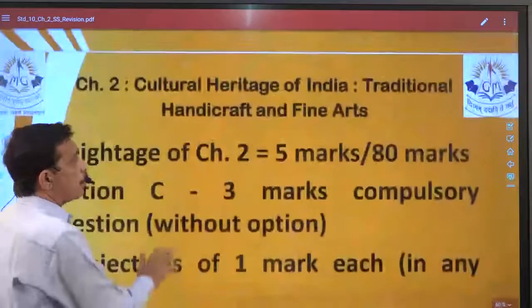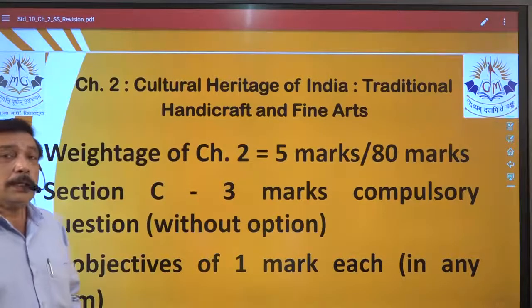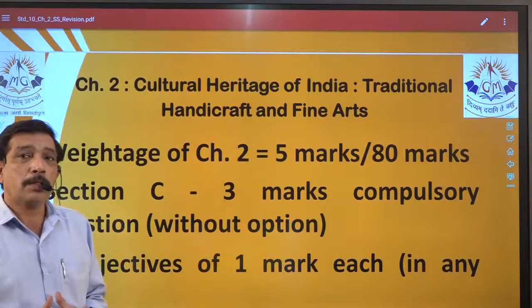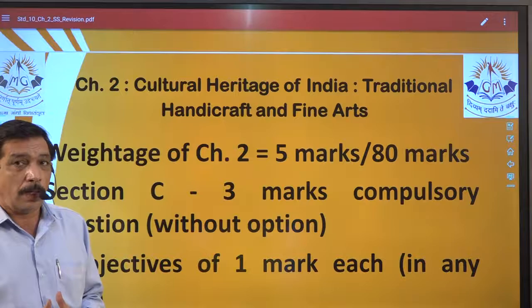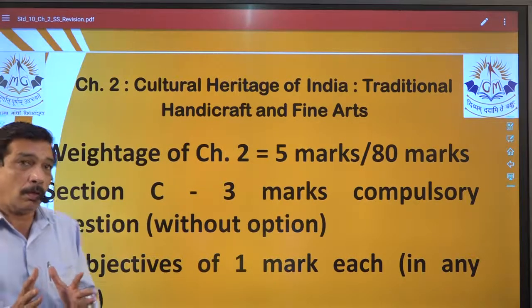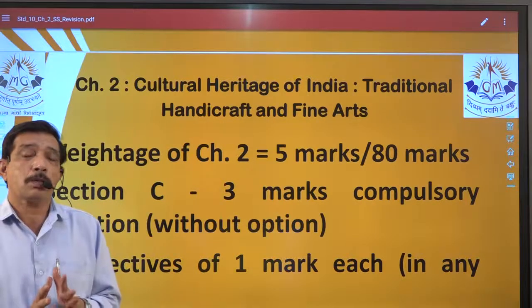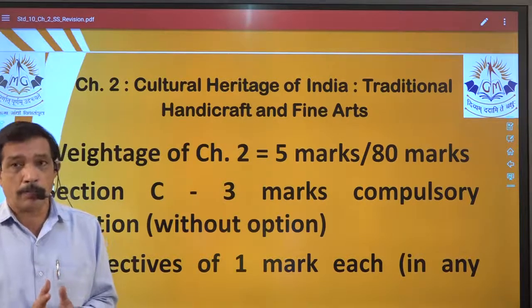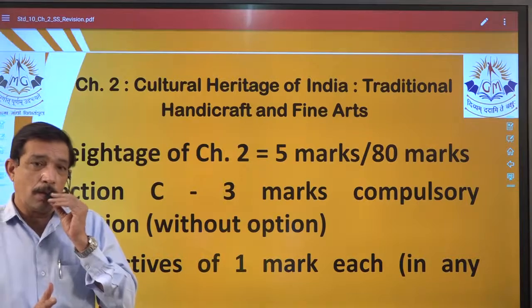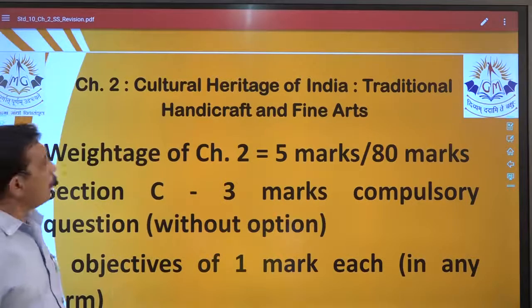First thing to focus on, as far as social is concerned, is that each and every chapter has a marks weightage. That means the total marks from that chapter, how many total marks of questions are going to be asked. Now we have already learned that questions can be of different types, right? So this is what we are going to focus on.